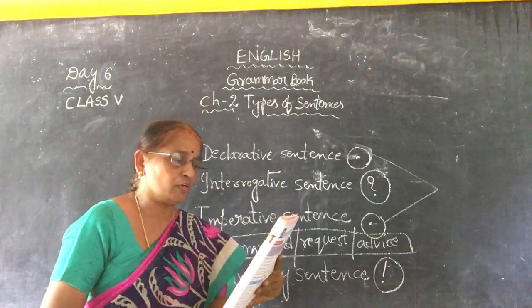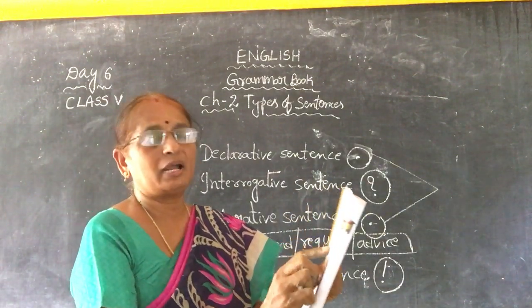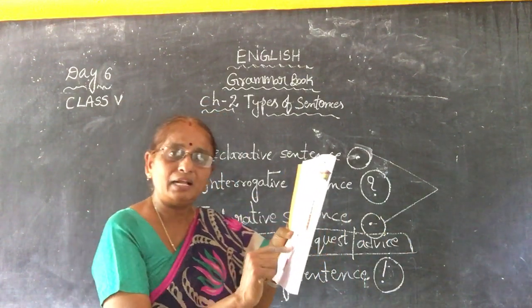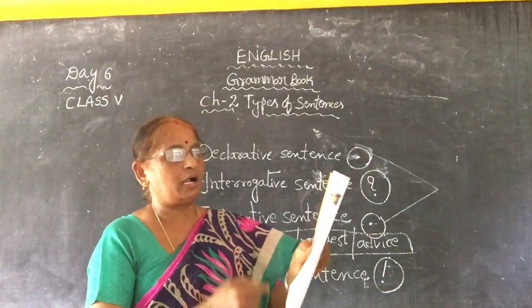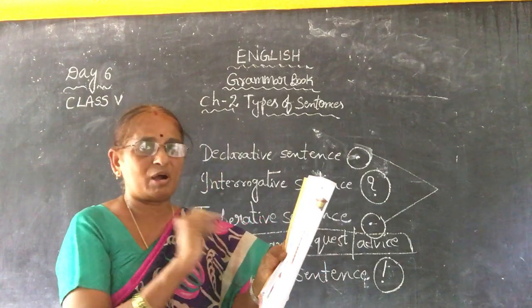Okay? And see, B. Here are 1 to 10 sentences of B, children. See, change the following sentences as directed. One has been done for you, means done for us. One example. They have given the type of sentence in the bracket. We have to write like that. According to the word given in the bracket, children, we have to form the sentence.